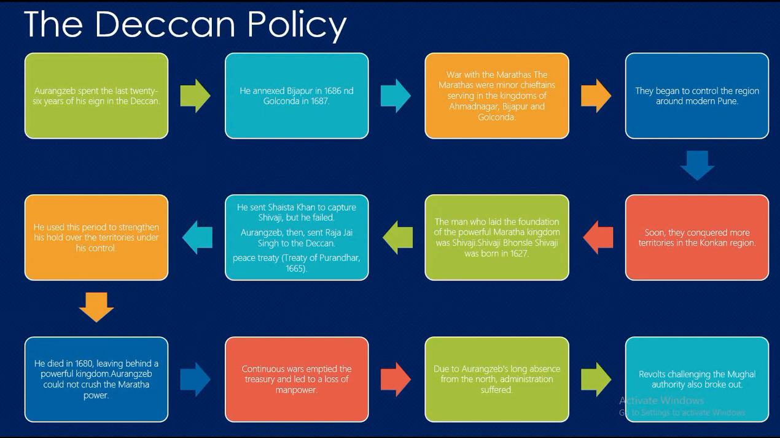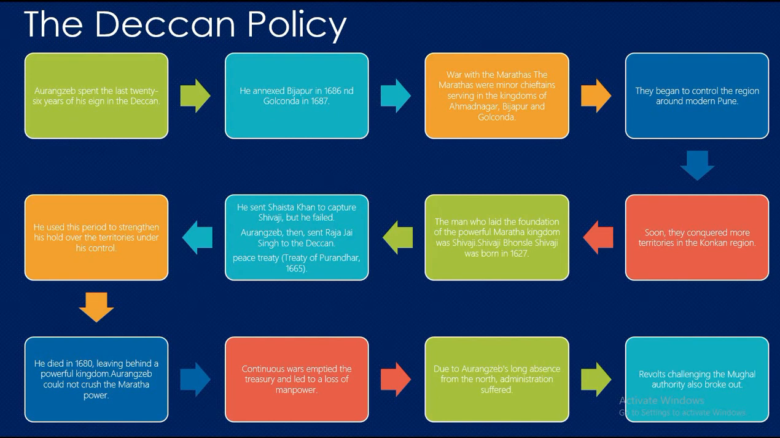War with the Marathas. The Marathas were minor chieftains serving in the kingdoms of Ahmednagar, Bijapur, and Golconda. When these kingdoms grew weak, the Marathas declared themselves independent. They began to control the region around modern Pune. Soon they conquered more territories in the Konkan region. The man who laid the foundation of the powerful Maratha kingdom was Shivaji.